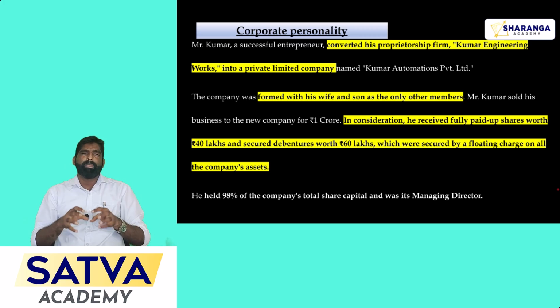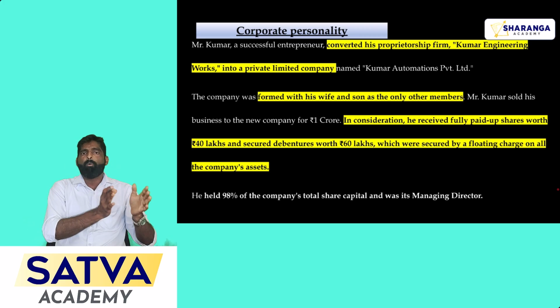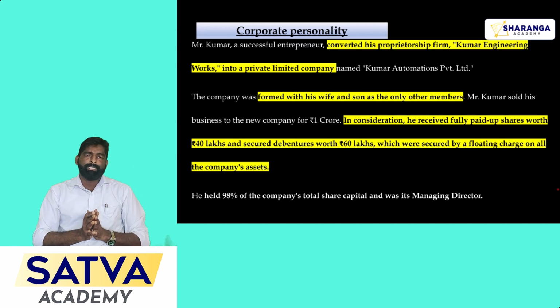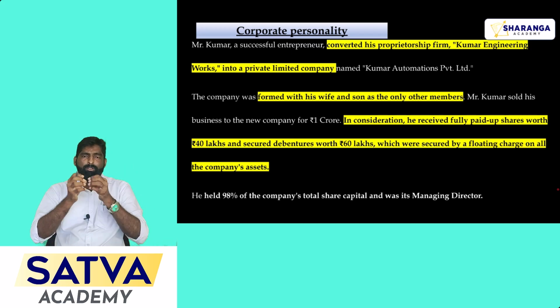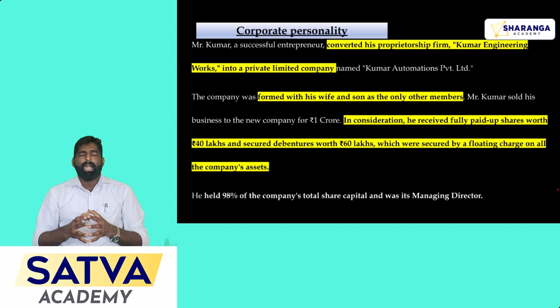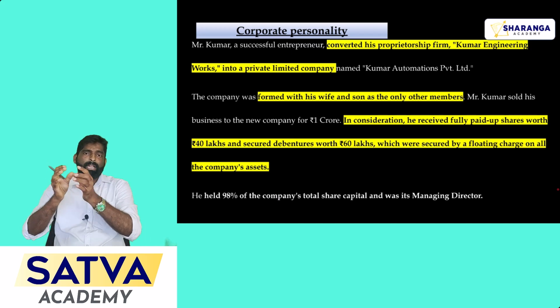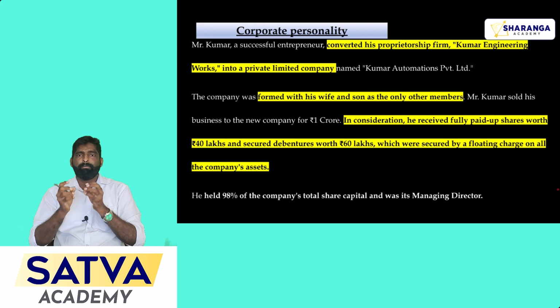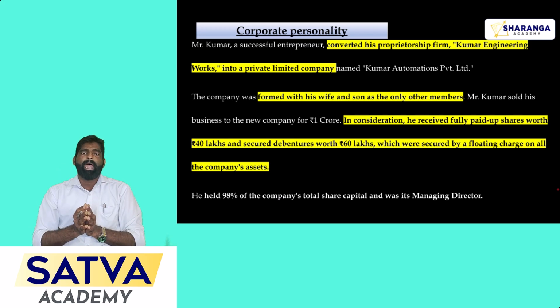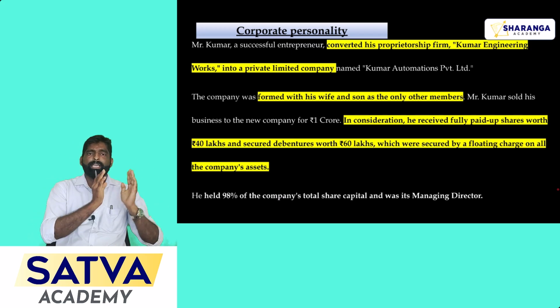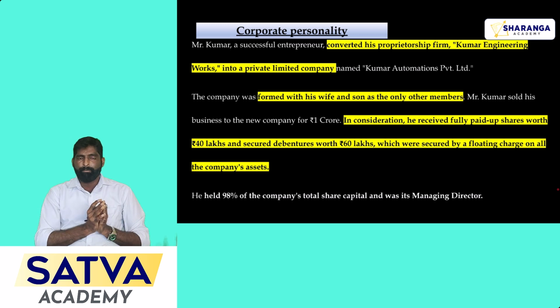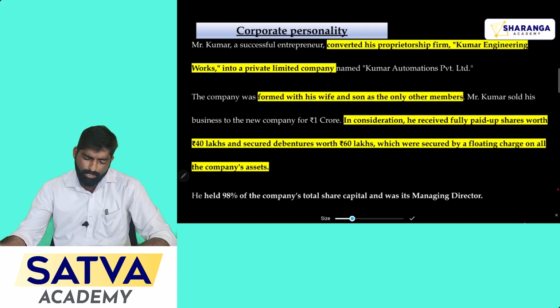That is the reason why people prefer the company form of business, because it avoids liability for the investors. In some cases, even though the company met with a loss and may have to pay some liability, that liability will be paid from the assets of the company and not from the shareholders' money. Clear? So that is the advantage in case of the corporate form of business. Okay, let's analyze the question.